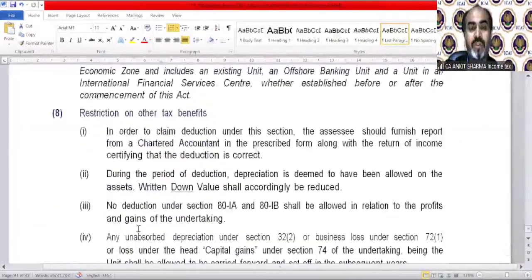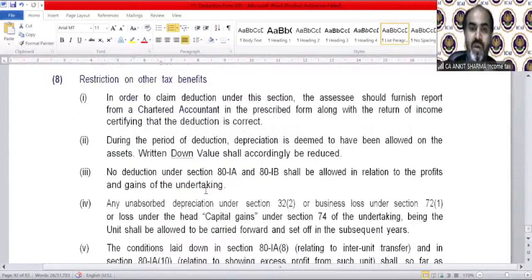Okay, restriction of other tax benefits. Of course, in order to claim deduction under this section, the assessee should furnish a report from a chartered accountant. During the period of deduction, depreciation is deemed to have been allowed on the asset. Of course, WDV shall be computed after claiming the depreciation. No deduction under section 80IA or 80IB. Of course, if you have claimed any profit under section 10AA, you cannot claim 80IA, 80IB or vice versa.